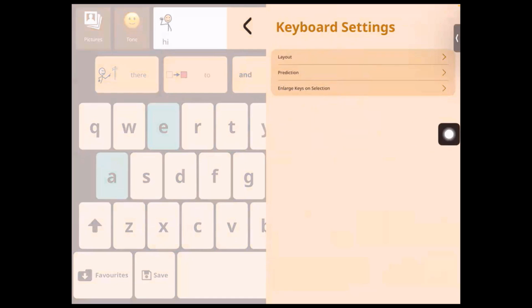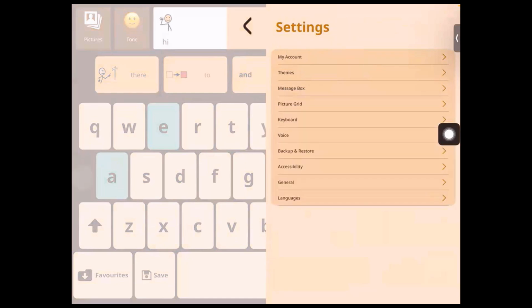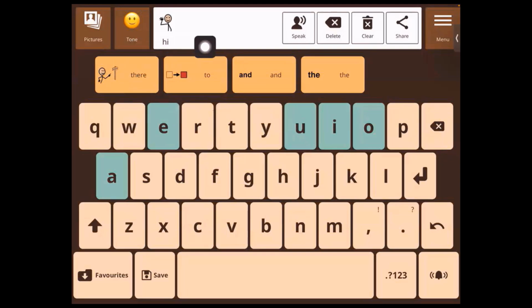Now there's a few more things to note about the keyboard mode. As we said before, this is the prediction tab. Now below that you have all of the keyboard and the letters buttons. Under that you have here on the side the alarm or the alert button, as we did in pictures. Then we have the 1, 2, 3, which takes you to numbers. And then we have something called favorites, right? So let's talk more about favorites.